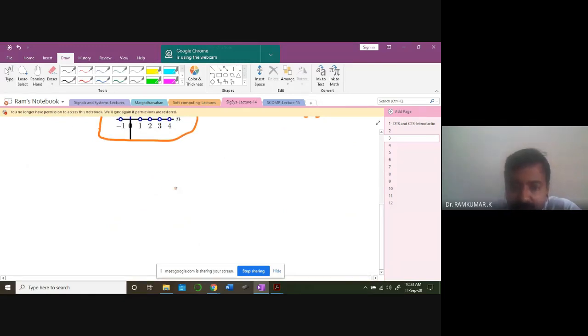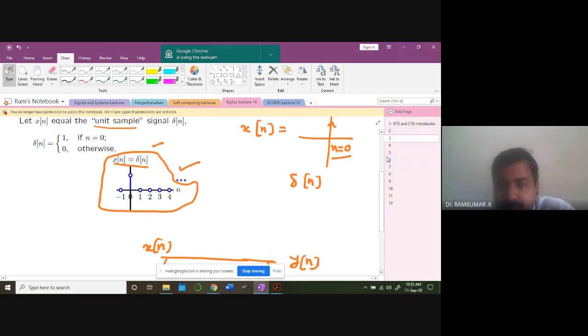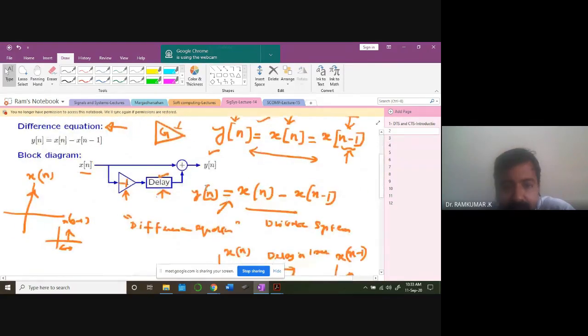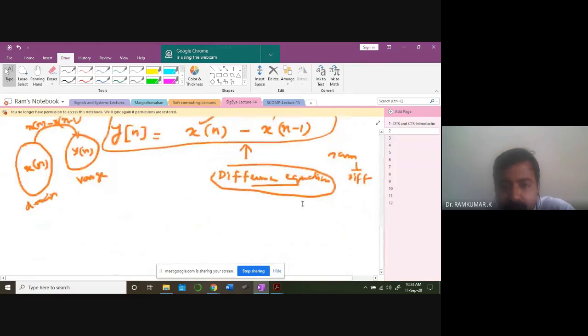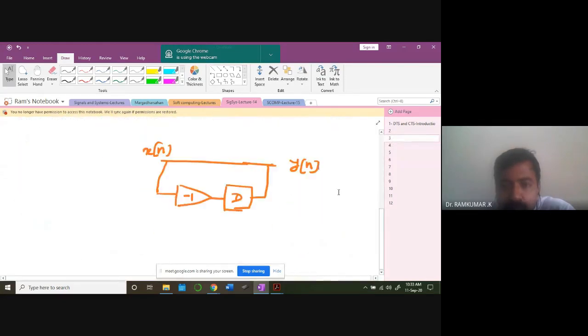I'm going to pass this signal x of n to a gain factor of -1, and then I'm going to delay it, and then I'm going to take it. That's this value. So that's what we have done here. Can you see it clearly? Now we would add x of n with that signal. Put a summer here. Summer means adding two signals.